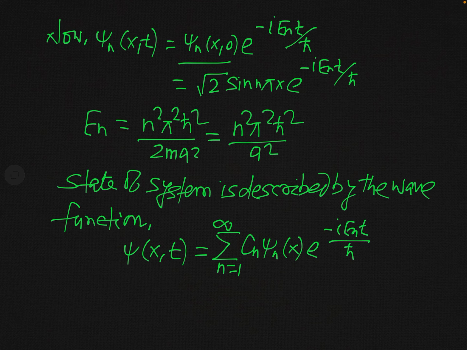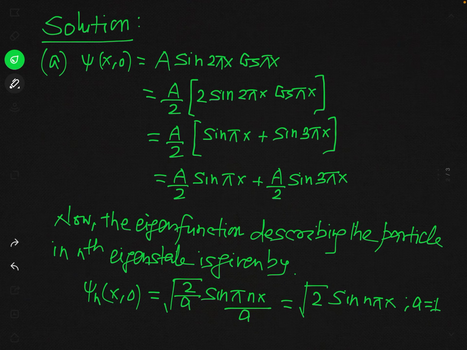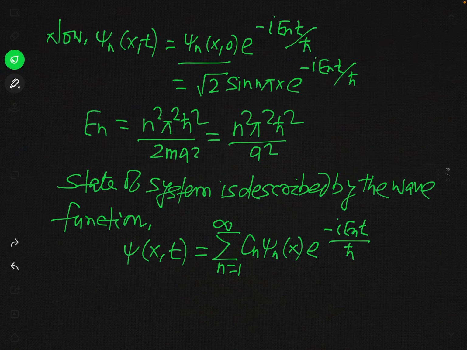Now you can see that the eigenfunction at t equal to 0 describing this system is given here, and now we should write this expression in a particular form so that we can see that this state is a superposition of what states of the particle. So now you can simplify it.